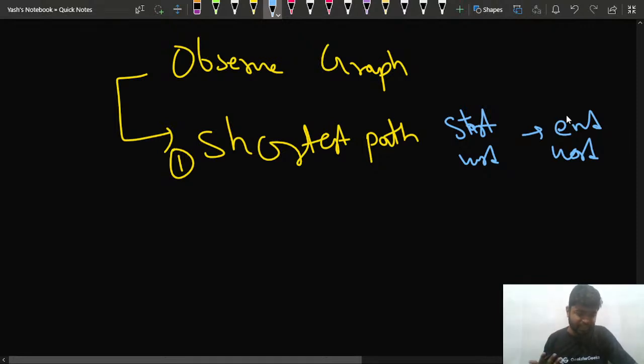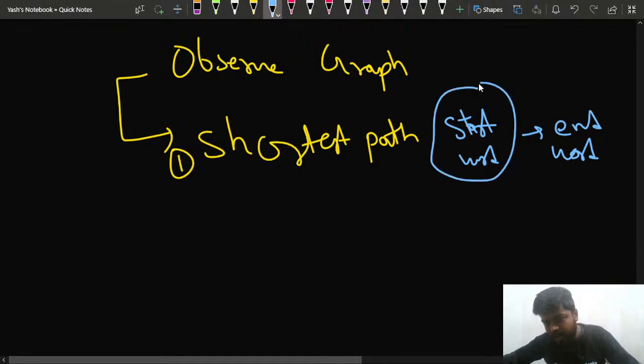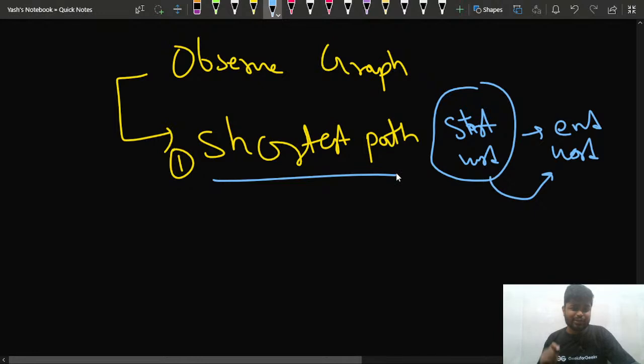Nikhil, I hope that everyone is able to understand. Please give me a +1 in the chat if up till now things are clear to you guys. So if I have a start word and an end word, I have to convert my start word into the end word by taking the minimum path, the shortest path. If the path length is 4, the steps would be 5. If the path length is 5, then the steps would be 6, like this. So I have to convert it using the shortest path. I can see that this gives me some hint of a graph kind of situation. I'll try to decompose it further.